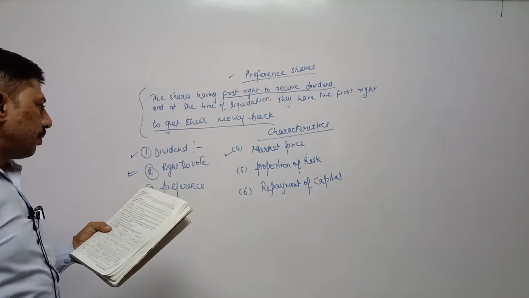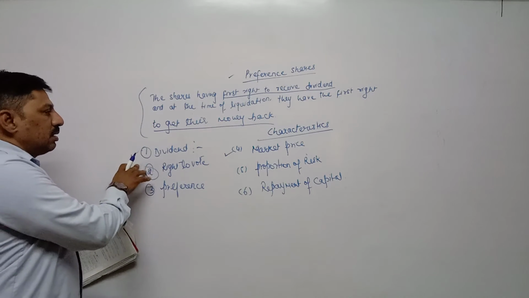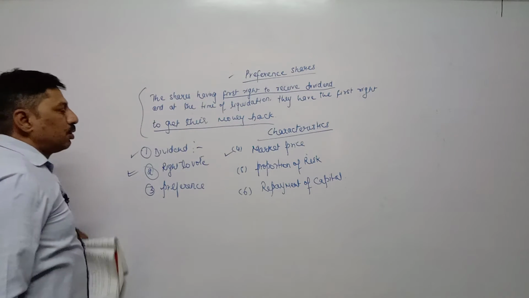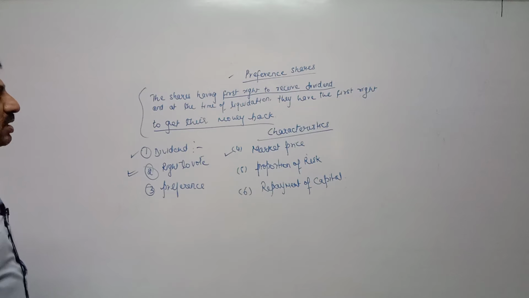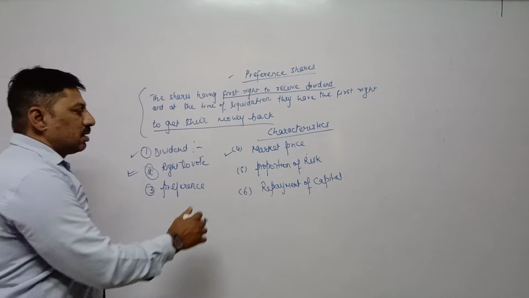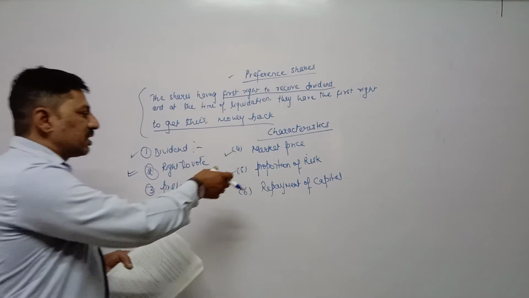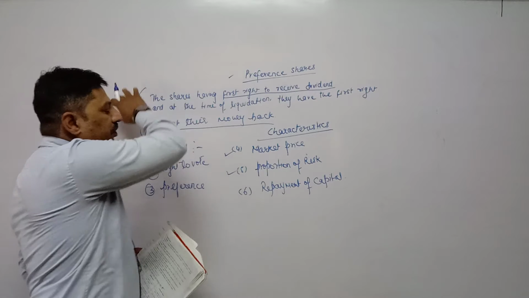Proportion of risk. We have already seen that preference shares are purchased by those investors who want secure income, fixed income, constant income. That's why proportion of risk is less as compared to equity share.